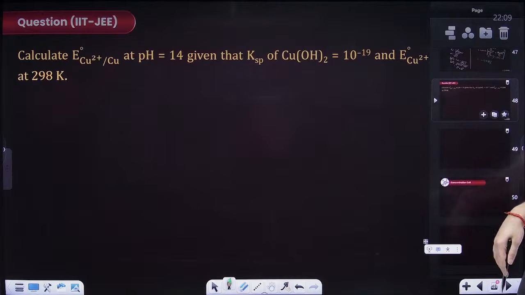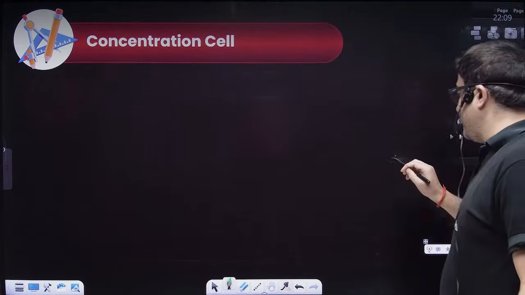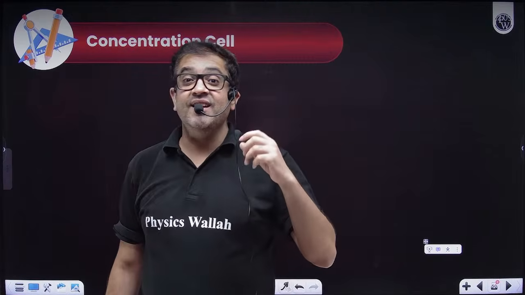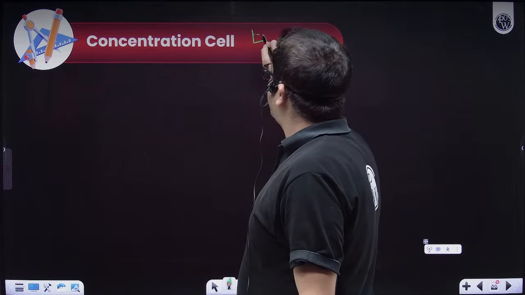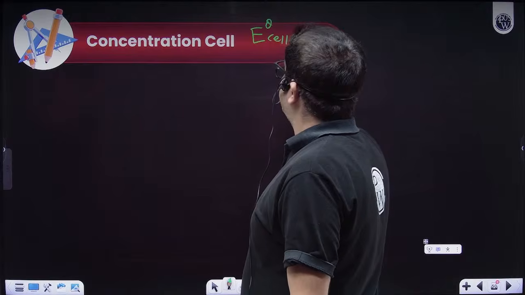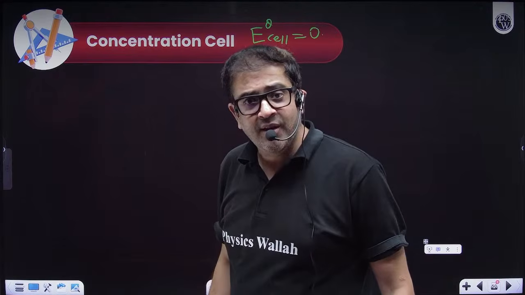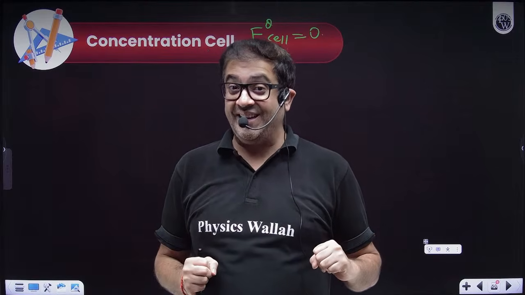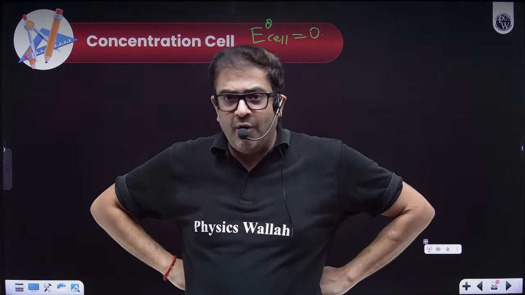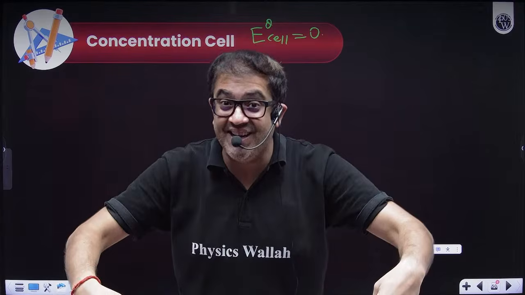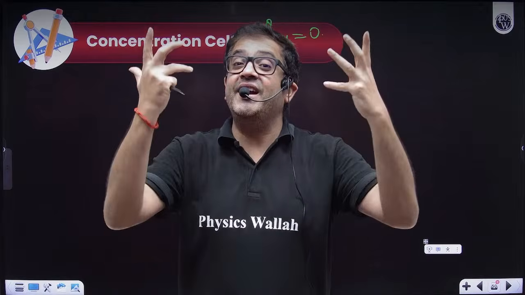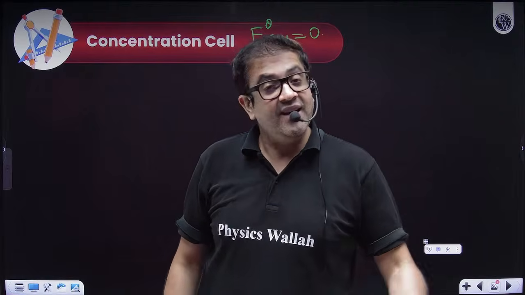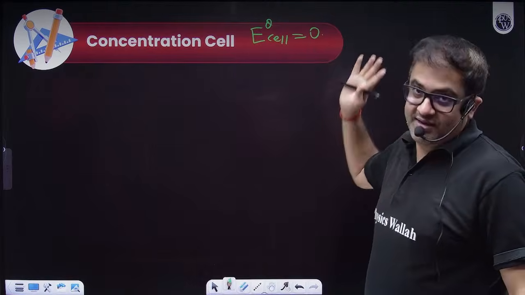Again, a practice question for you. Now quickly moving to concentration cell. Sir, what are these concentration cells? Beta, concentration cells are those cells where you have E0 cell as 0. Sir, how can E0 cell become 0? E0 cell is E0 cathode minus E0 anode. If you take the same cathode and anode material, sir, but why will current flow? How will potential be different? Because changing concentration will give you different electrode potential, and hence you can have a potential difference, so you can have that current. So a concentration cell is a cell where E0 cell is 0.